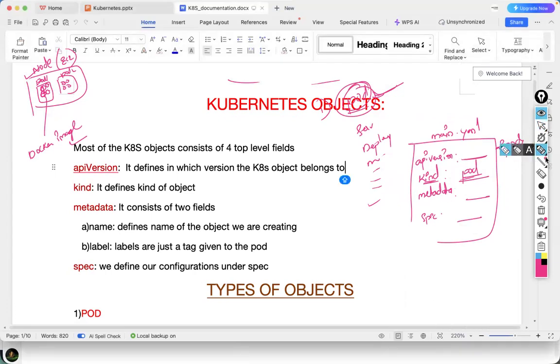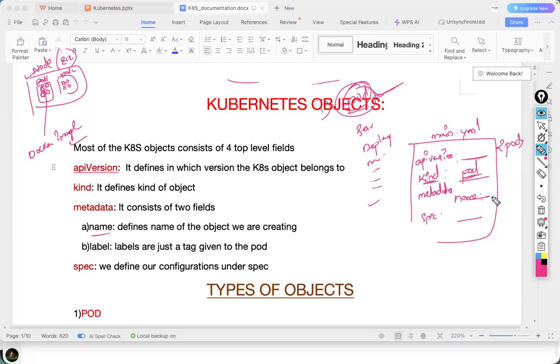Then metadata. Metadata consists of two fields. First one is name. Here you have to define the name, so for that pod, what name are you suggesting? See, I am a human being. There are different objects in the world: human being is an object, animal is an object. But among human beings, we have different names. My name is Arvind, your name is a different name. Here, kind is pod, like human being. So what name do you want to give for this human being? You mention it here as name.